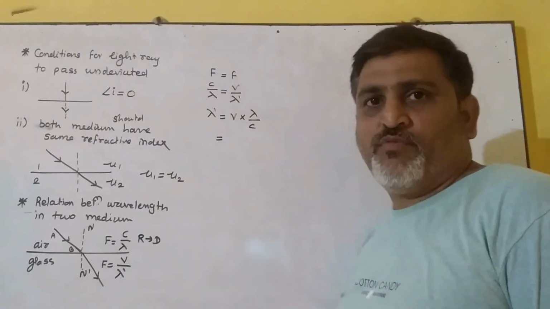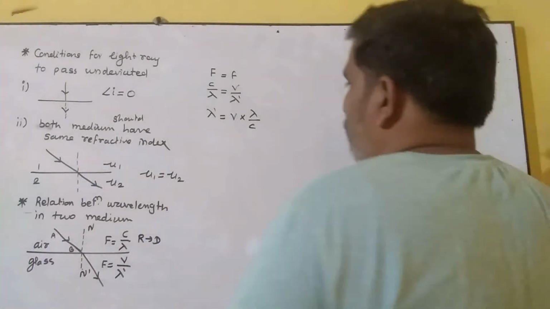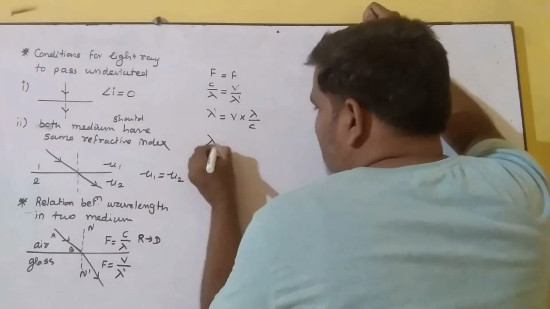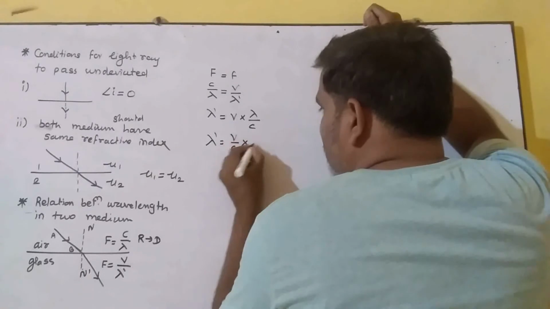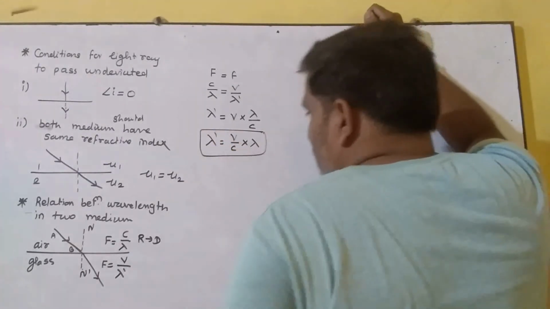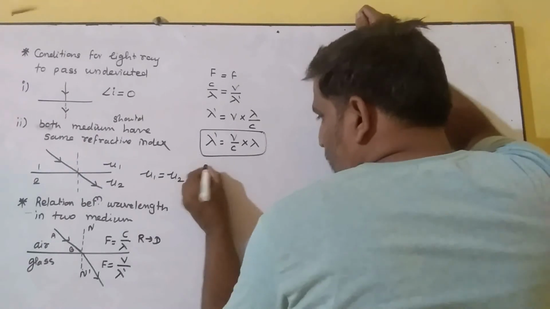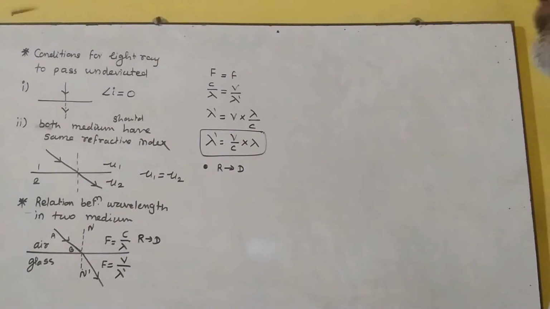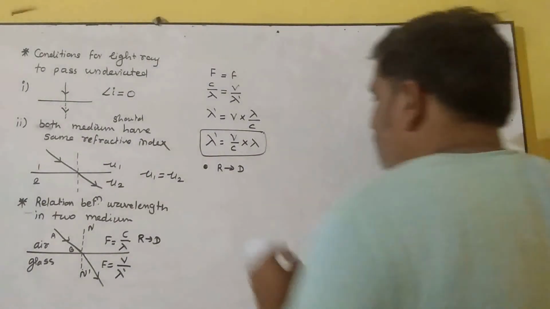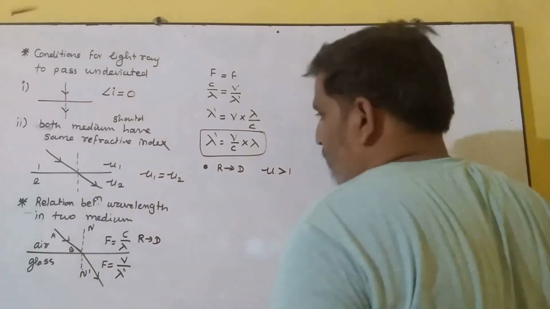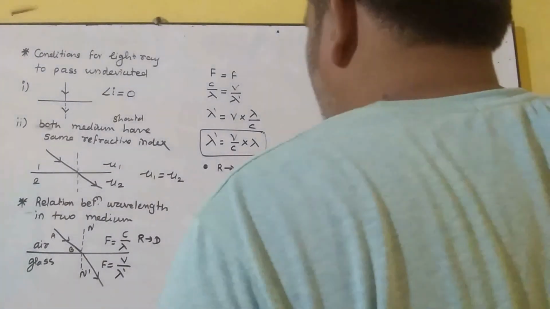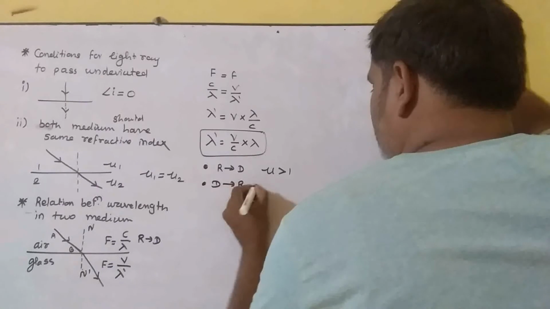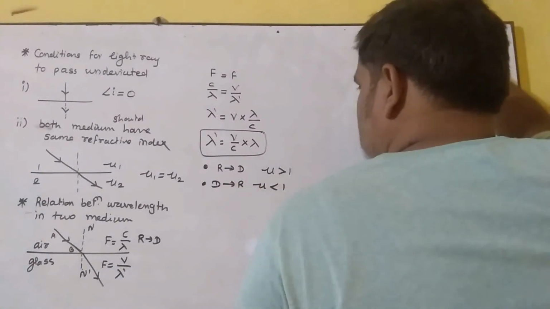This relation we will get in the case of a ray of light passing from one medium to another medium, that is lambda dash is equal to v by c into lambda. Here, when a ray of light passes from rarer to denser medium, we find the refractive index is greater than 1. And when it passes from denser to rarer medium, the refractive index is lesser than 1.